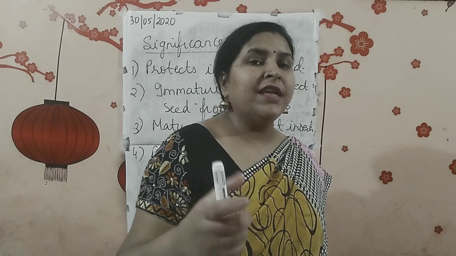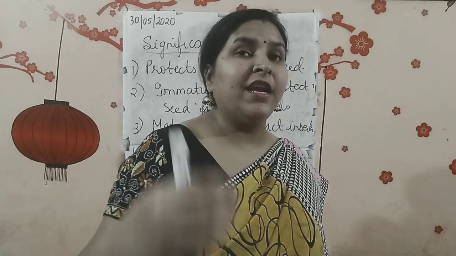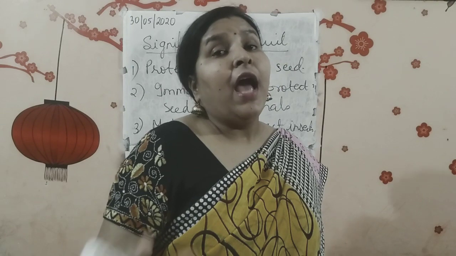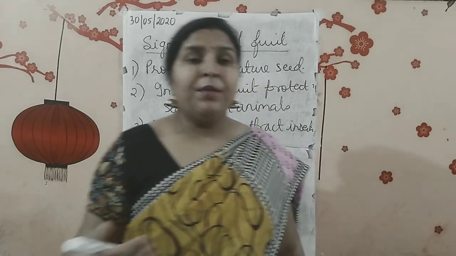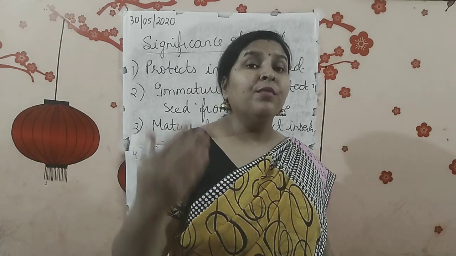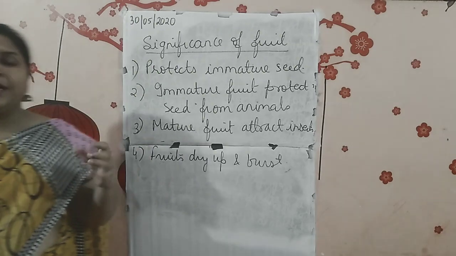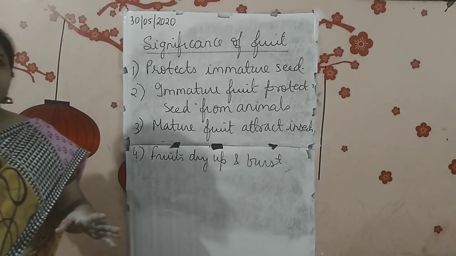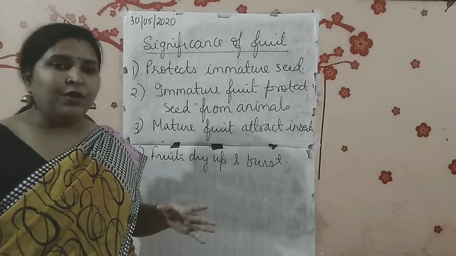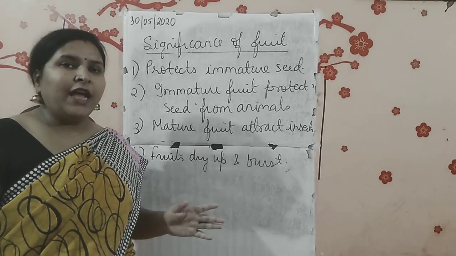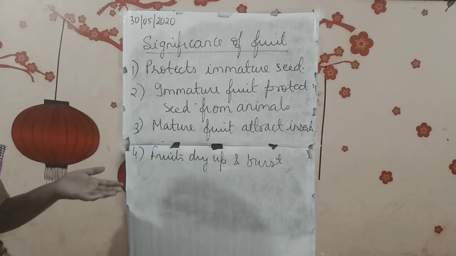Okay, if the animal has eaten that fruit and it liked the taste, again and again they will visit that plant. And when the animal visits that plant, what are the chances? Seed dispersal chances are more and more. If birds are eating it, then also, because the seed is not digestible, it is given out in the excreta. Excreta means the waste. What is the meaning of excreta? The waste product. It is not digestible, so it comes out in the excreta.